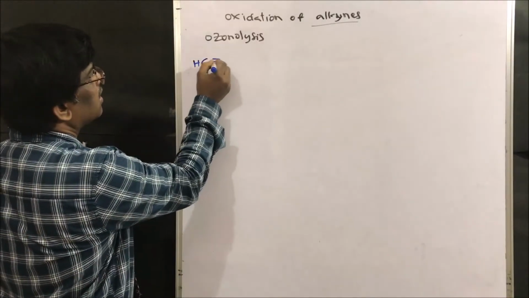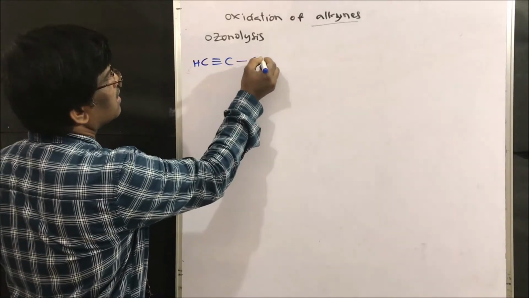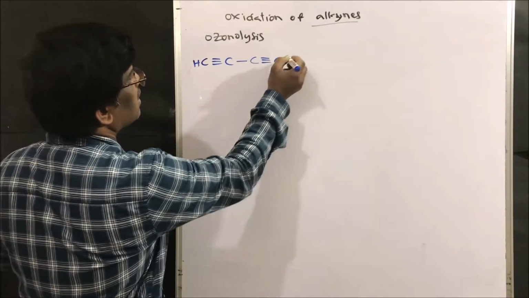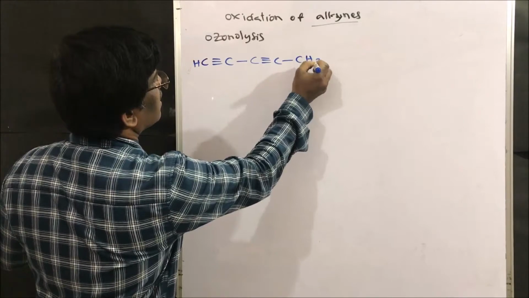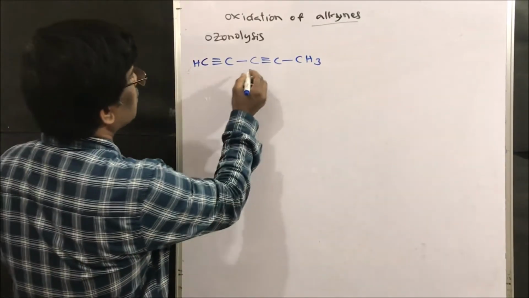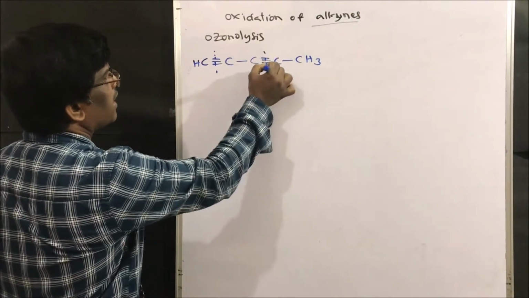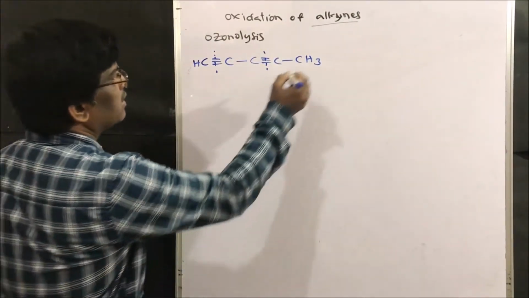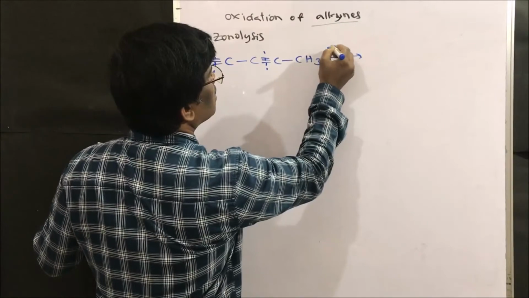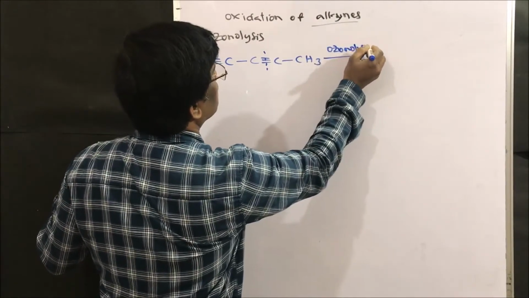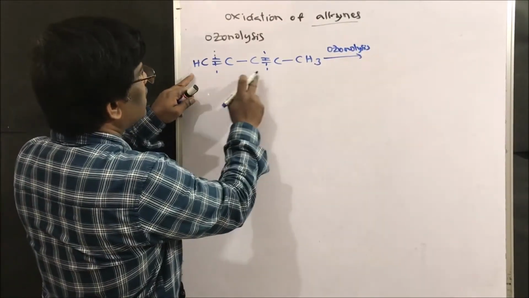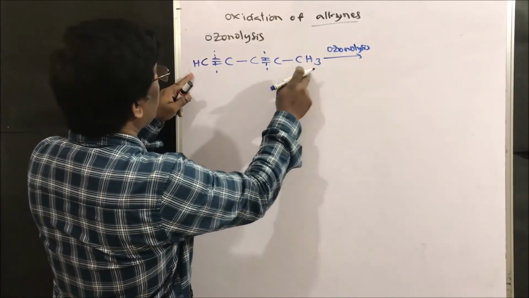CH triple bond C C triple bond C CH3. Right friends? So here what is happening? Just break here, break here. We are going to get 3 compounds. Ozonolysis of these 2 triple bonds across 5 carbons.